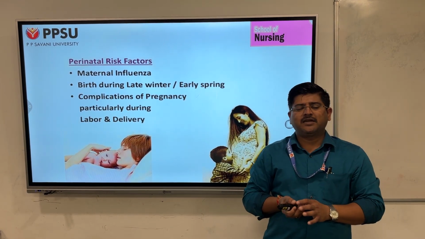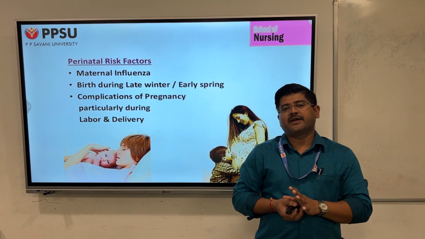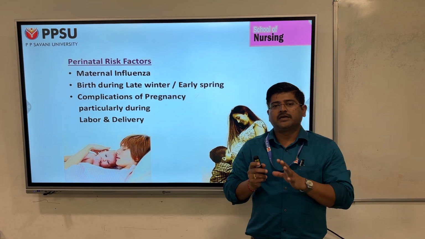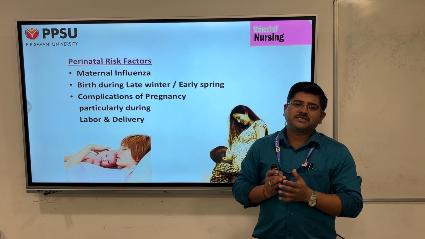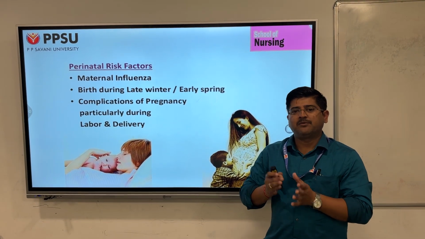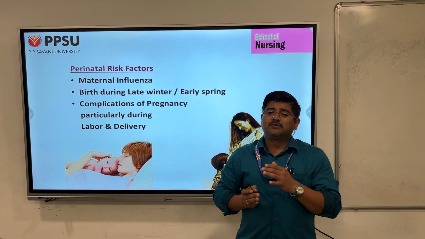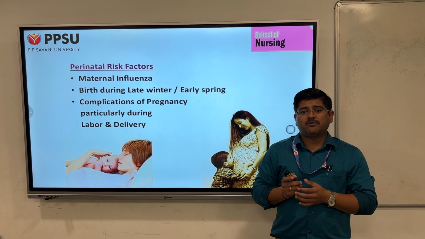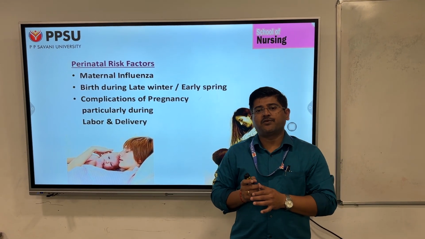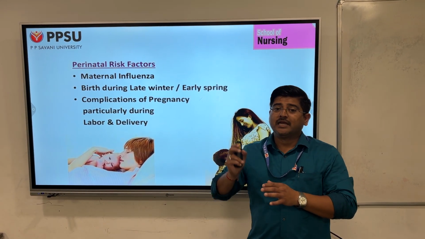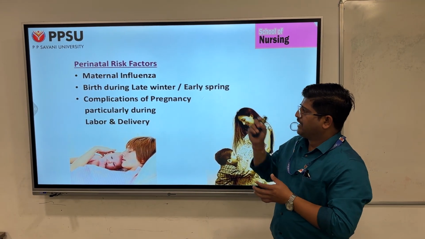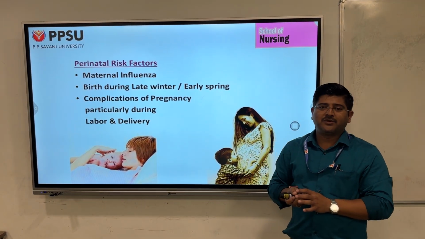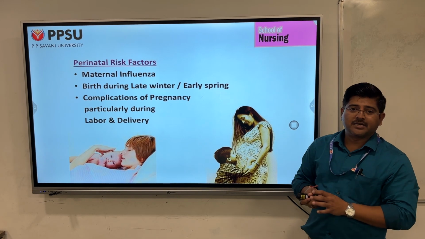Coming to the next, the perinatal risk factor. The perinatal risk factor talks about the antenatal, intranatal and postnatal periods. We know many times in pregnancy, labor and the postnatal period, the mother may develop some physiological complications. Sometimes there is a risk of developing psychological complications. In that, schizophrenia is also one of the major conditions which we commonly discuss. The common maternal risk factors include maternal influenza.